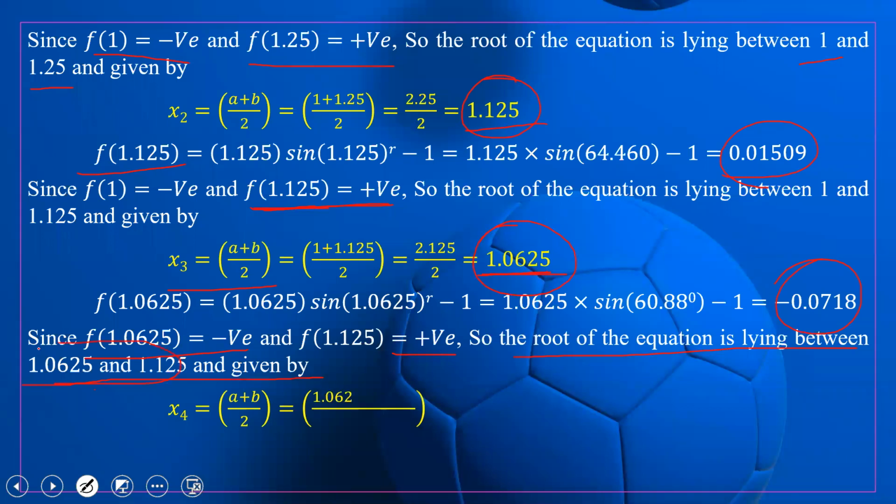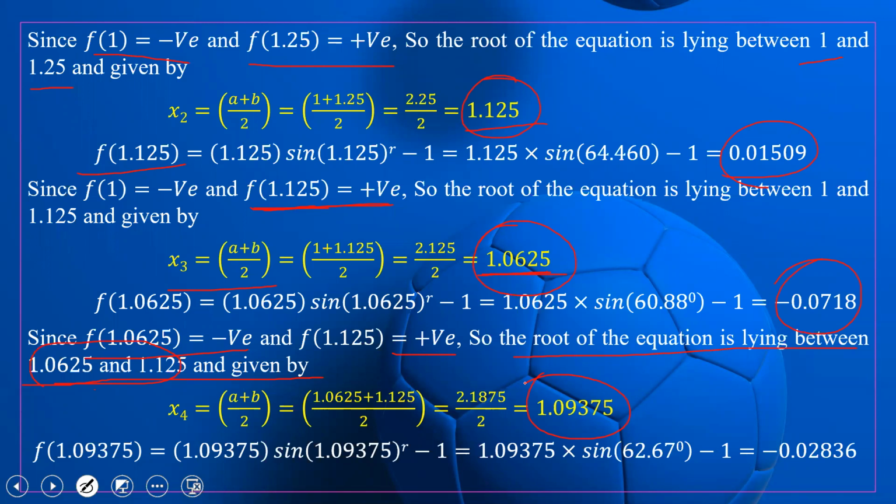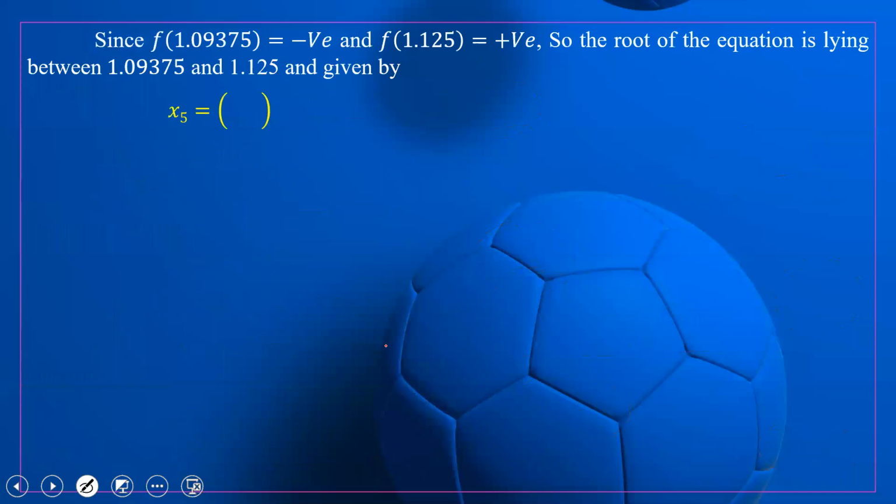Again take the average of these 2 points. So we have 1.093375. Again we calculate the value of the function; this is negative. So the root will lie between this and 1.125, which is given by this.